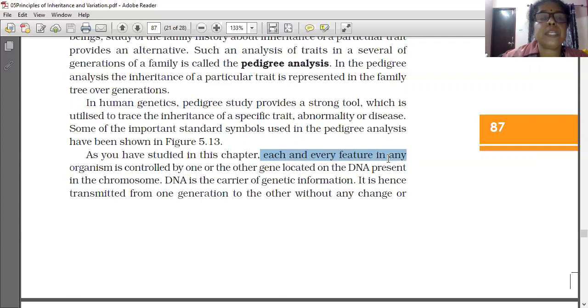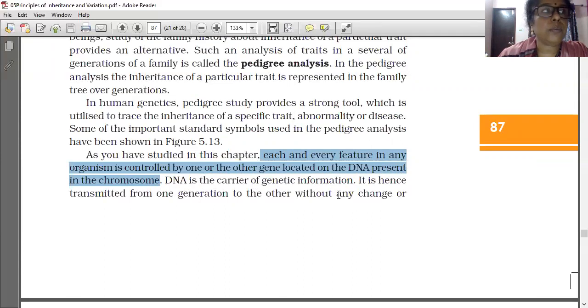Each and every feature in any organism is controlled by one or the other gene located on the DNA present in the chromosome. DNA is the carrier of genetic information.